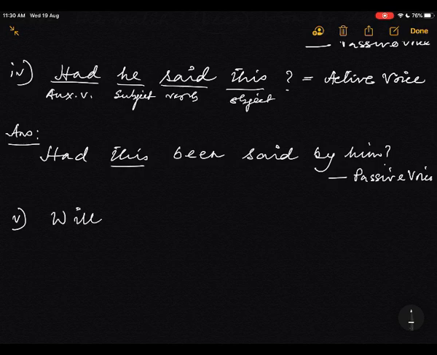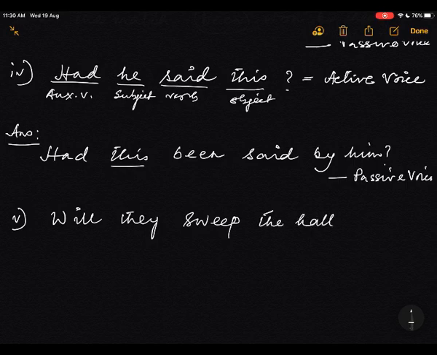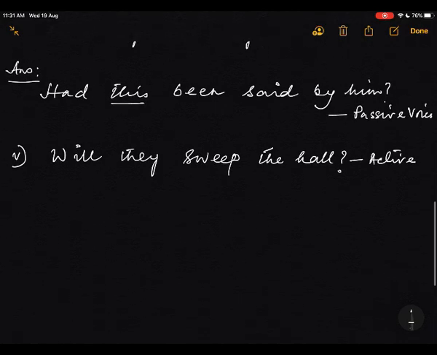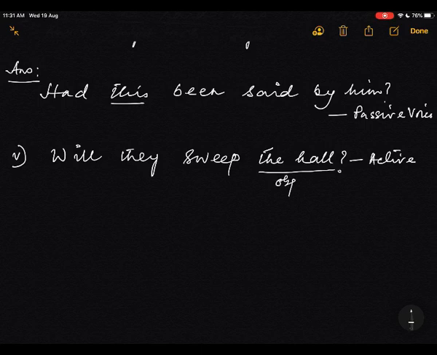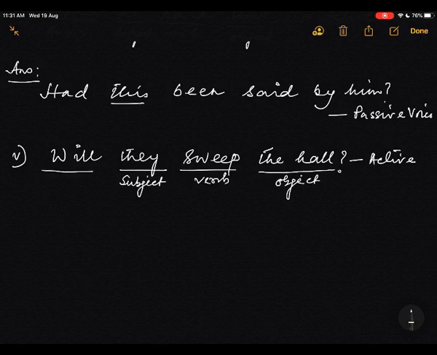Will they sweep the hall? This is active. Now the same way, this is the object, and this is the verb, and this is the subject, and this is shall, will, auxiliary verb. So now the answer.